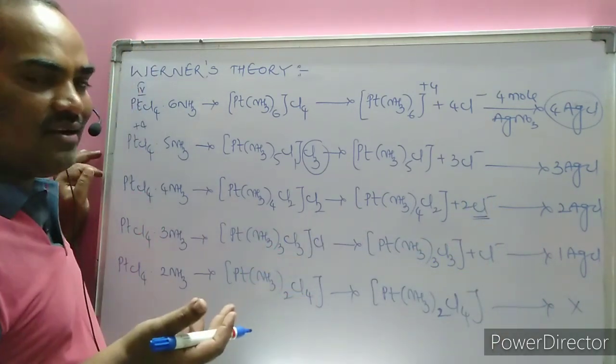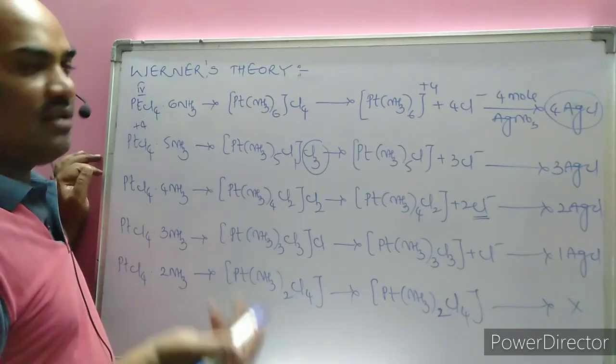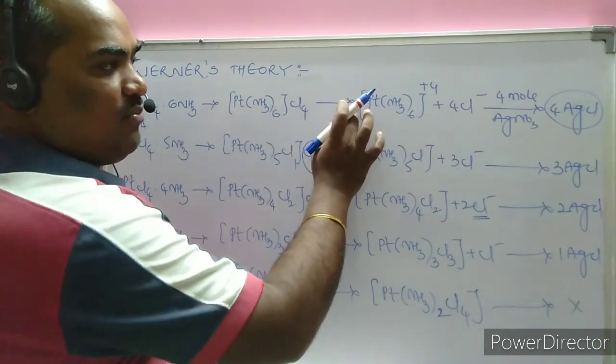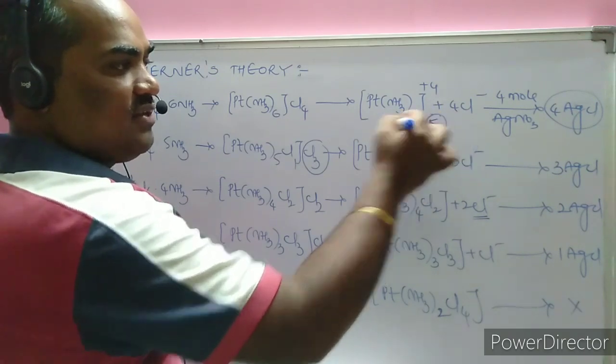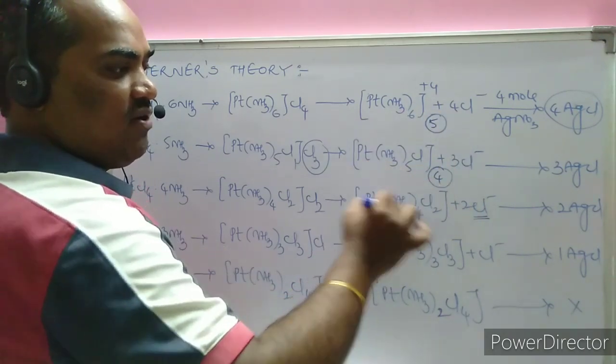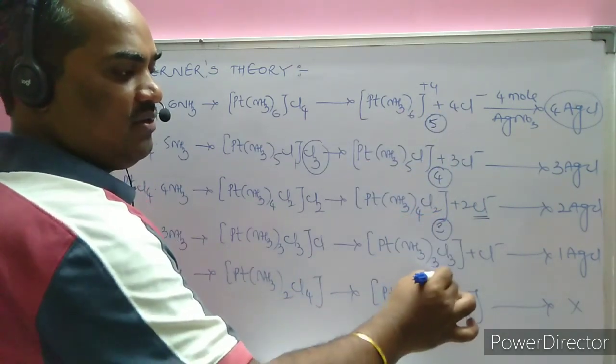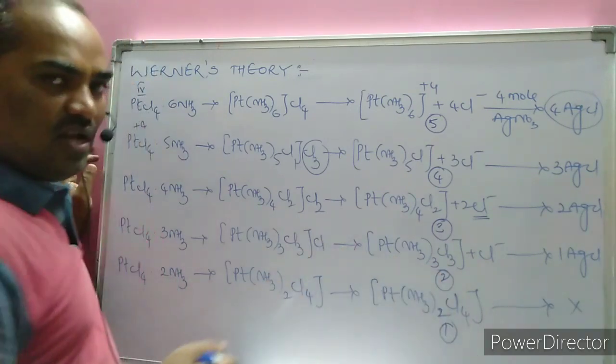What is the ionic conductance or electrical conductance or thermal conductance? How many ions are formed? Here 1 plus 4 is equal to 5 ions forming. Here 4 ions are forming. Here 3 ions are forming. Here 2 ions are forming, and here 1 ion.